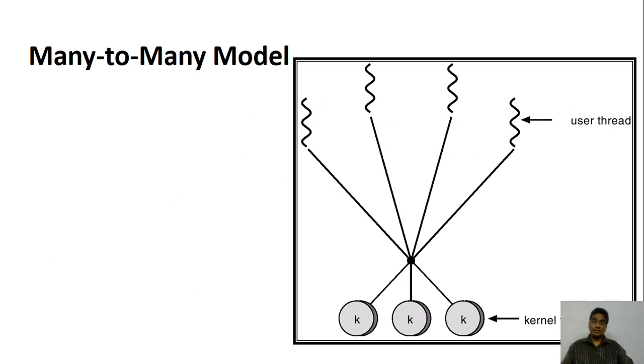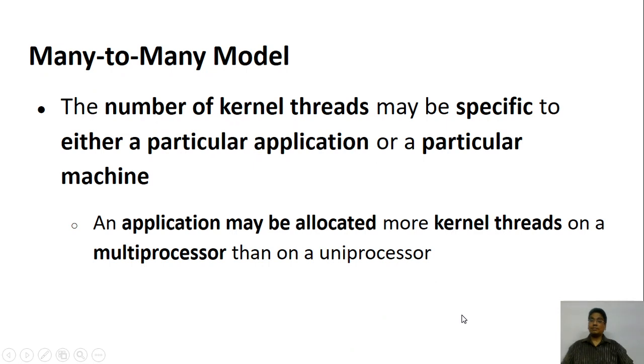This is just an example. Again, here you notice that 4 user level threads are connected to 3 kernel level threads. This model is called the many-to-many model. In this, the number of kernel threads that are required can be specified by the operating system. It may say that for this kind of application, these many threads are given, for a particular application.